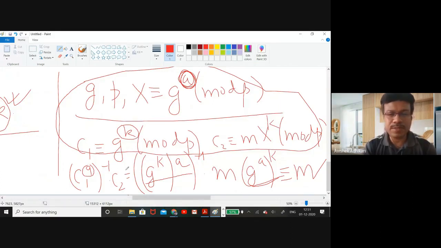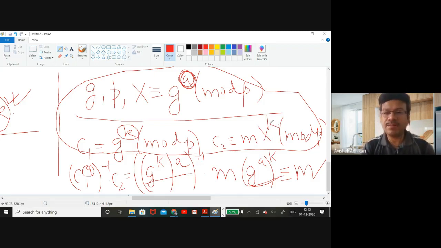This k is not actually used by the receiver directly; this k gets cancelled by this k, right? So the sender distributes the value of k in two different forms: in one C1, another one C2. With this random k, for every message he is choosing k. That's why even if you have the same message m, the value of C2 will be different. Because for every message you are choosing k differently.